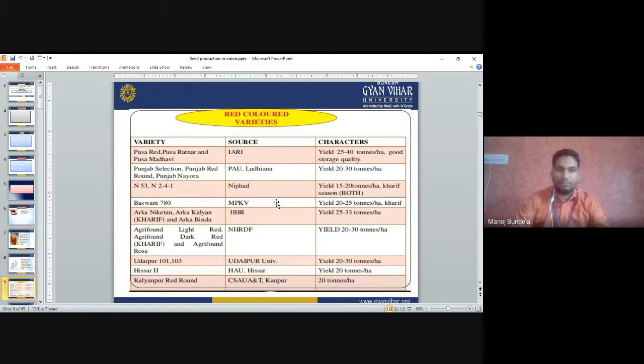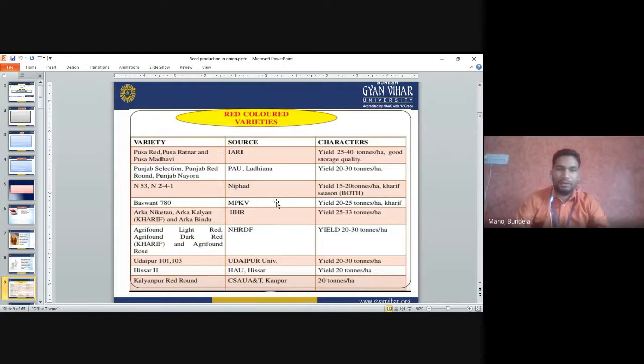Punjab Selection, Punjab Red Round and Punjab Naira are developed at PAU, Punjab Agricultural University, Ludhiana. The yield is 20 to 30 tons per hectare. N53 and N241 come from NAFED. The yield is 15 to 20 tons per hectare, and they are grown in both Kharif and Rabi seasons.